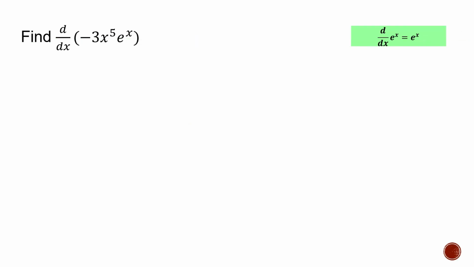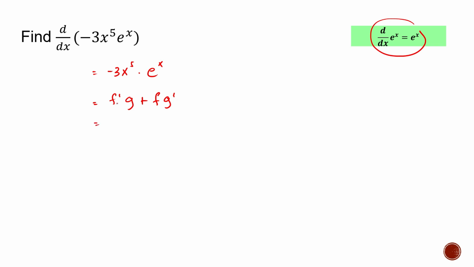Now for this one, we need to apply the product rule. And here we have an e raised to x, and the derivative of that is just e raised to x, as you can see on the upper right side of your screen. Okay, so I'll separate this into two different functions to identify your f and g. So f prime g plus f g prime.